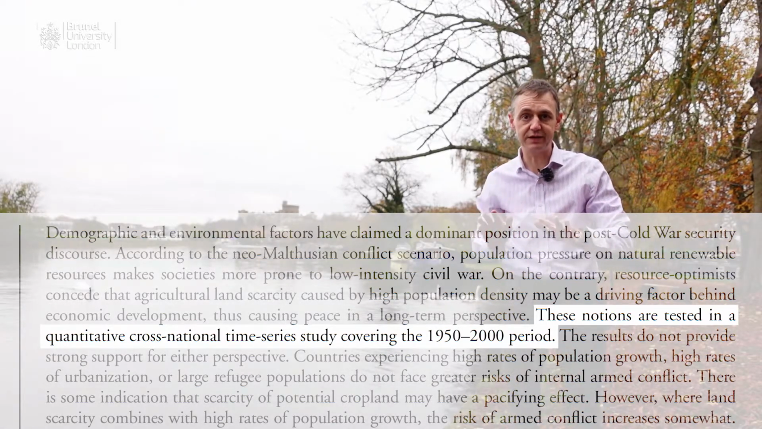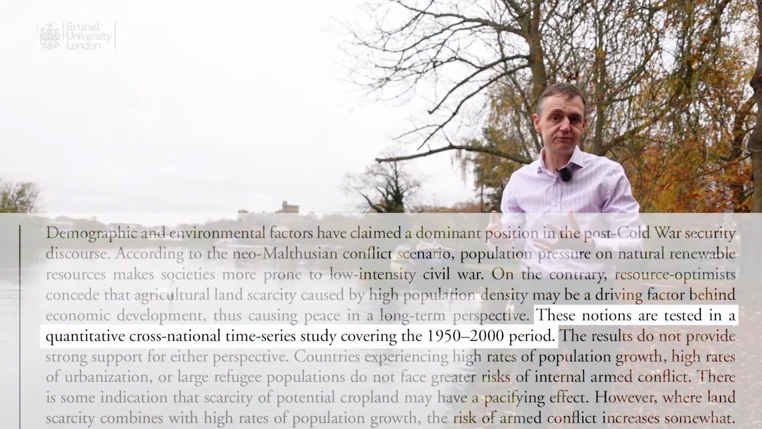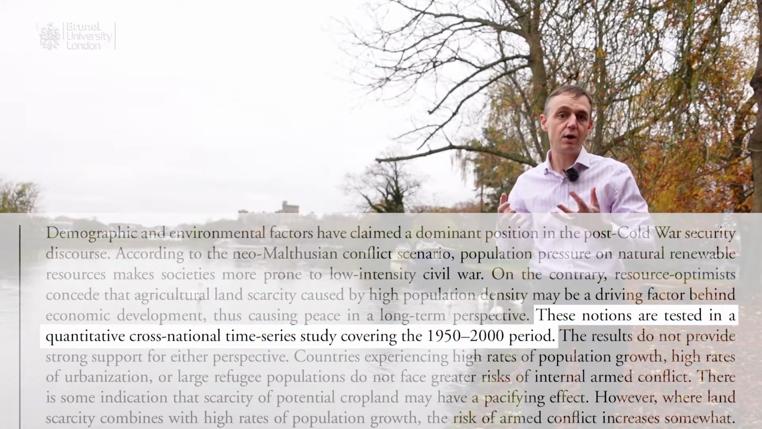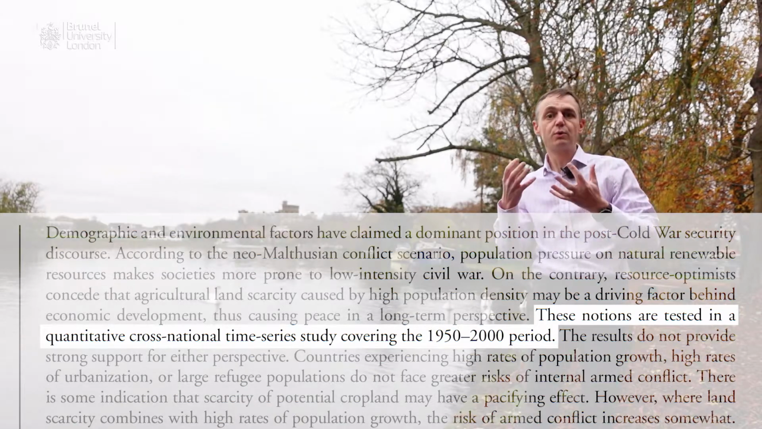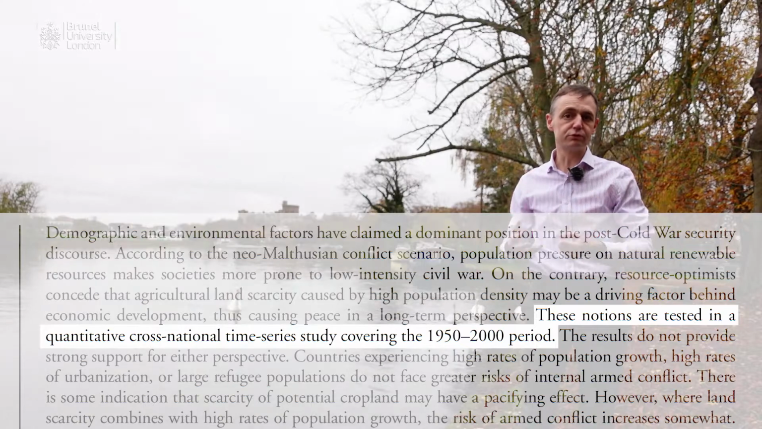Well, let's break that one down. First, these notions are tested. Good. Hendrik's described the two different views and now he's going to test it. But how? Well, the next word, quantitative. We're dealing with numbers. After that, cross-national. We're looking at multiple countries.